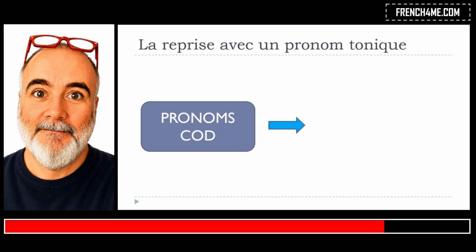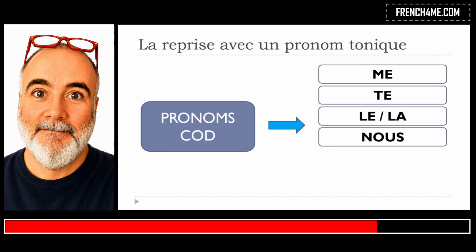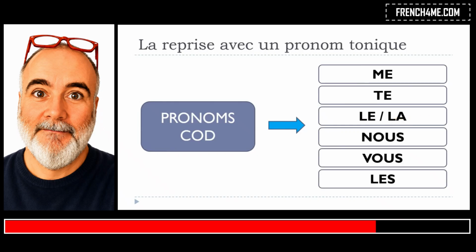Okay? But then les pronoms compléments d'objet direct are me, te, le, la, okay, so masculin and then féminin, nous, vous, and then les. Okay, so one more time, me, te, le, la, nous, vous, and then les.